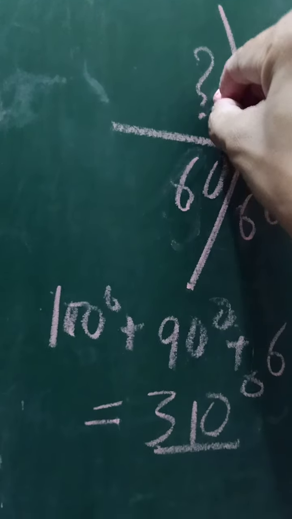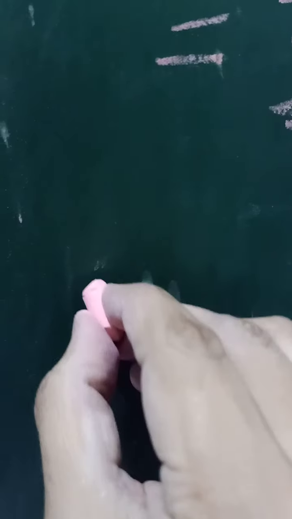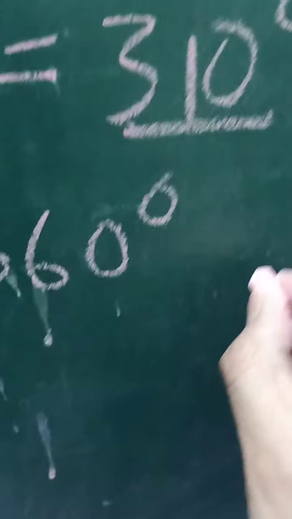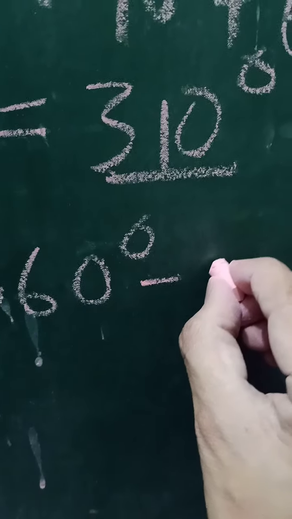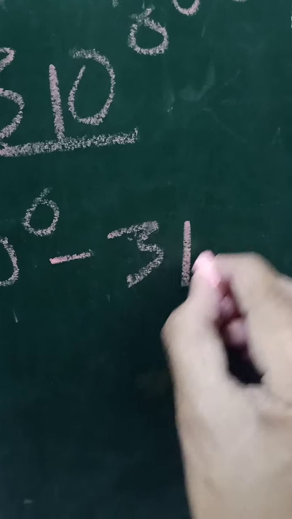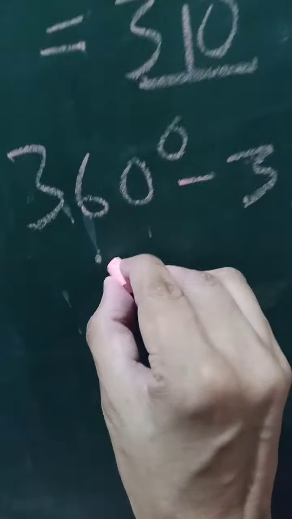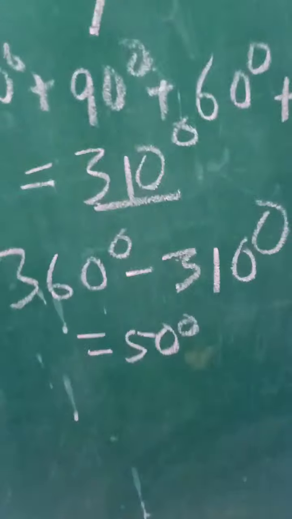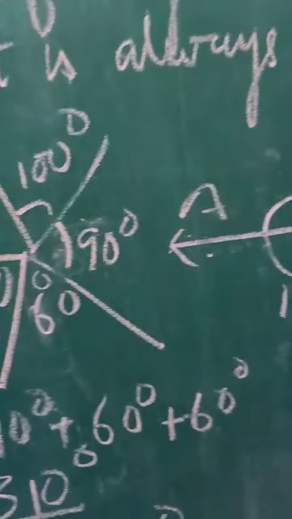Then what is the value of the missing angle? As I told you, the angle around a point is 360 degrees. So you subtract the sum of all the given angles from 360 degrees, and you get the value of the missing angle, that is 50 degrees. So the angle around a point is always 360 degrees.